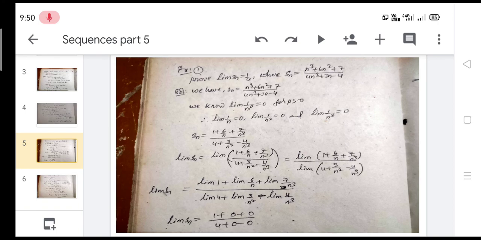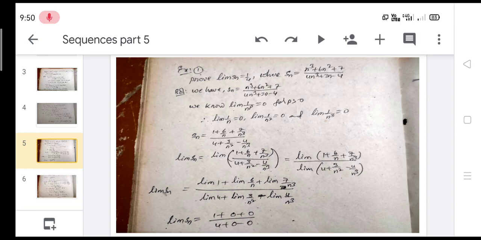Prove limit Sn is equal to 1 by 4, when Sn is equal to (n cube plus 6n square plus 7) by (4n cube plus 3n minus 4). We have the given condition here, limit Sn is equal to 1 by 4. We have to show that Sn tends to some finite value.